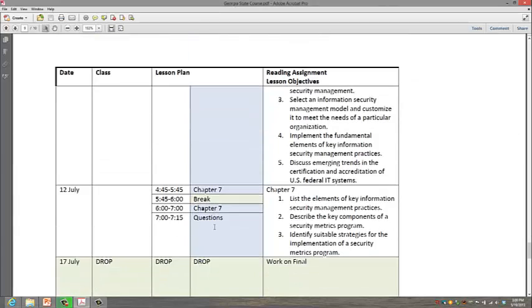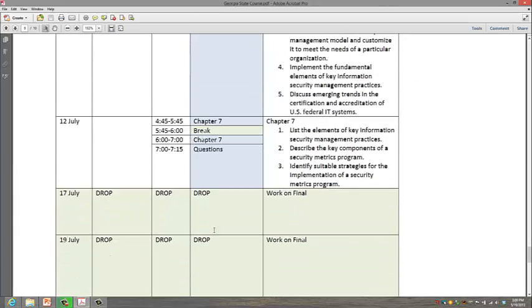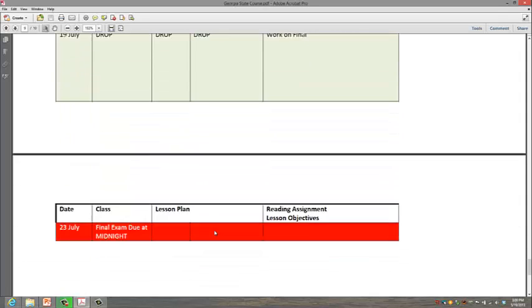And then on the 12th of July, we'll cover chapter 7. Give you 2 drops to work on your final, the 17th and 19th. And then on the 23rd, your final is due at midnight. Alright, so you should have plenty of time to do it.